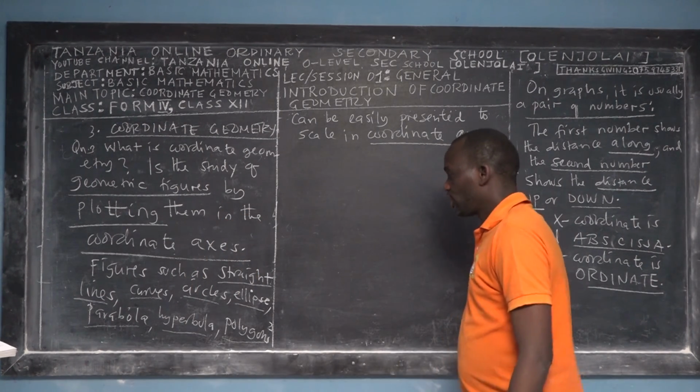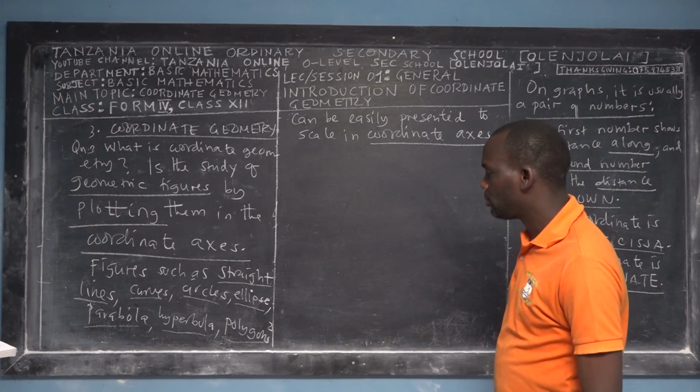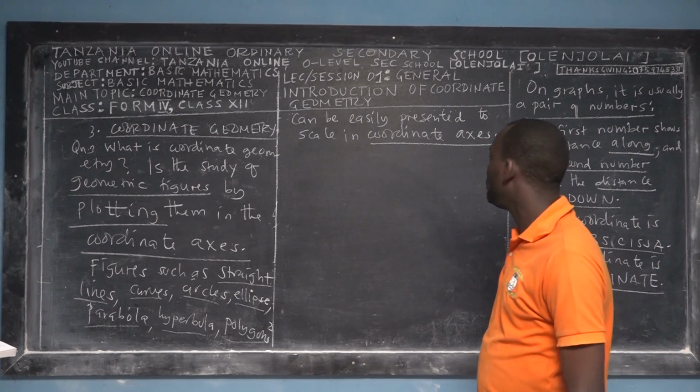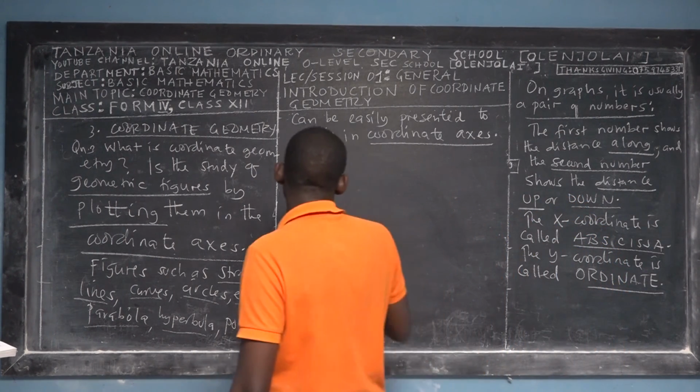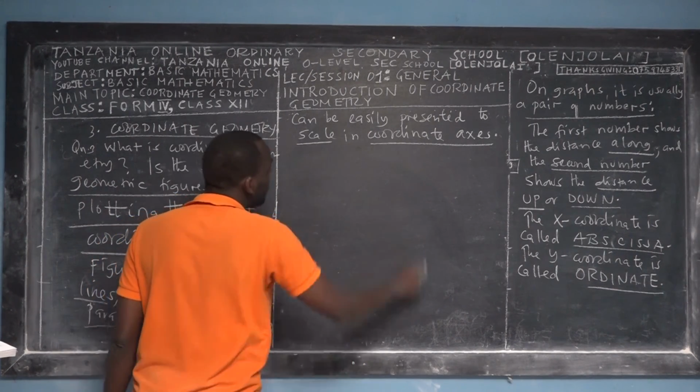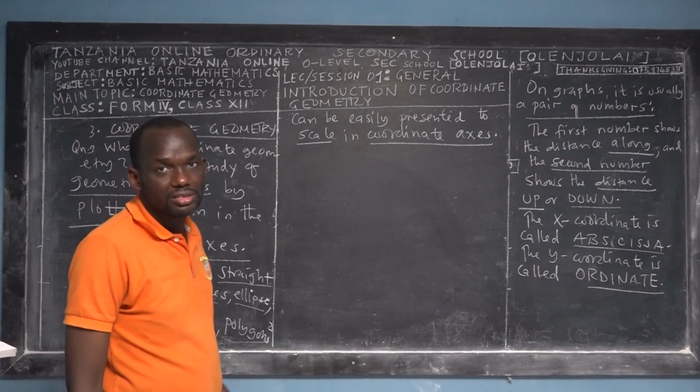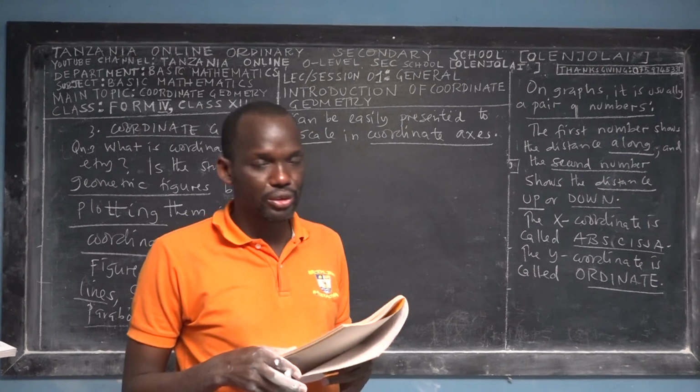So say figures such as straight lines, curves, circles, ellipse, parabola, hyperbola, polygons can be easily presented to scale in the coordinate axis. So that's the definition of coordinate geometry.